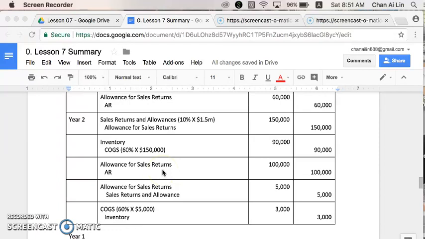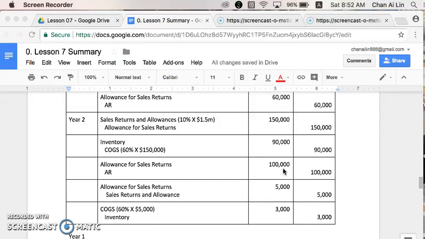Now, in the second year, the actual sales return is 100,000. So when the actual sales return occurs, we will debit against the allowance for sales return and credit AR 100,000. Now, take note that out of this 100,000, 35,000 relates to year 1 revenue. But at the end of year 1, we were still expecting 40,000 of sales return. But in year 2, only 35,000 out of 40,000 of sales return came back. So we have a balance of 5,000 of sales return, which we estimated and reported in year 1, that will never come back.